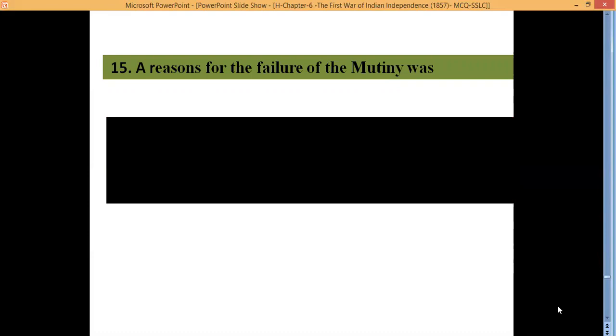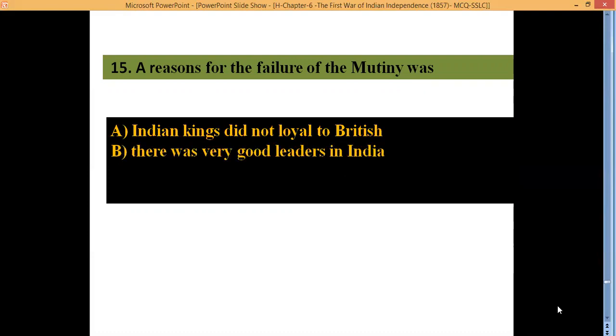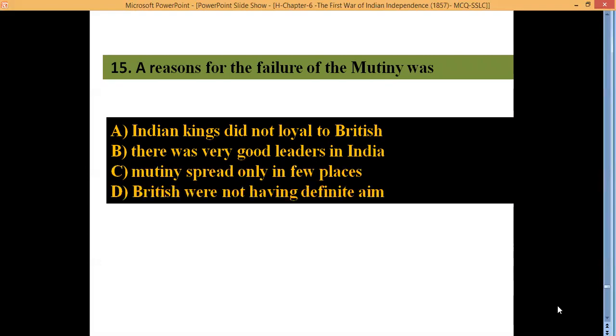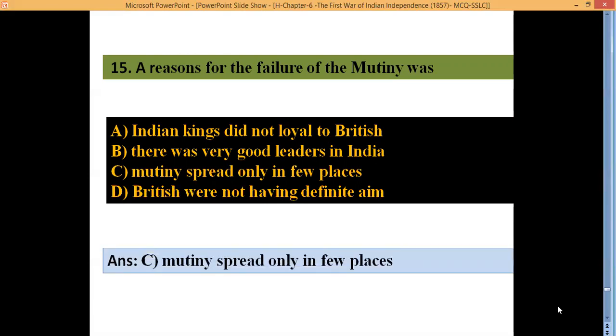A reason for the failure of the mutiny was A. The Indian king did not loyal to the British. B. There was a very good leaders in India. C. Mutiny spread only in a few places. D. The British were not having definite aim. The correct answer is mutiny spread only in few places. So mutiny did not spread all over the country.